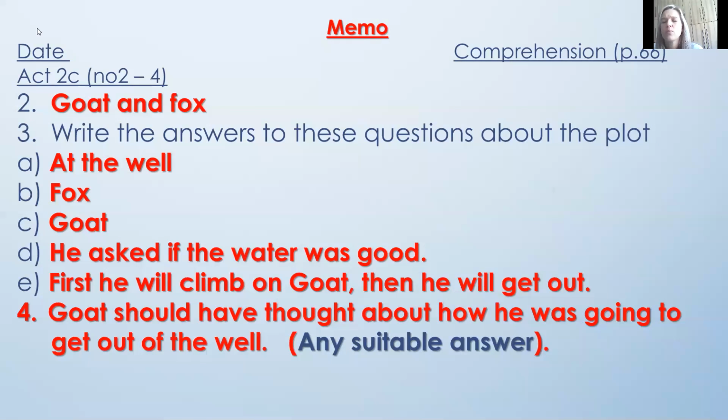So if you more or less gave the same answer that I gave, then your answer is correct. Remember, you can't give me one wild answer that's got nothing to do with the story. You still need to give me an answer that has something to do with the story. But I said Goat should have thought about how he was going to get out of the well.